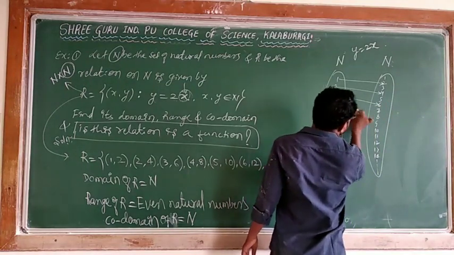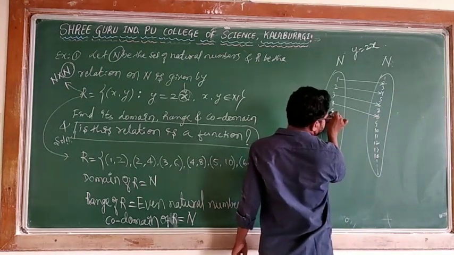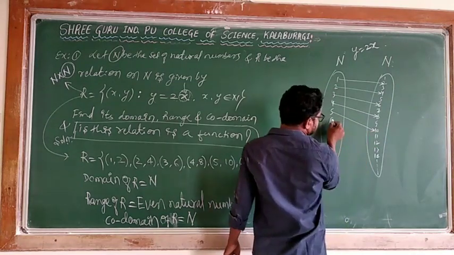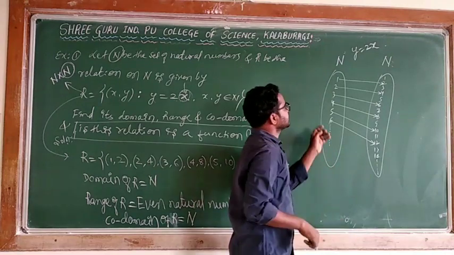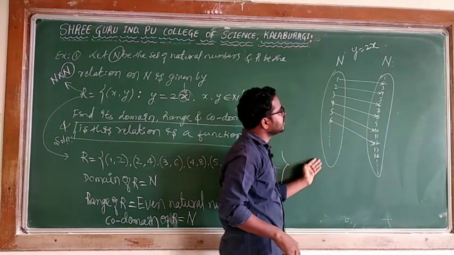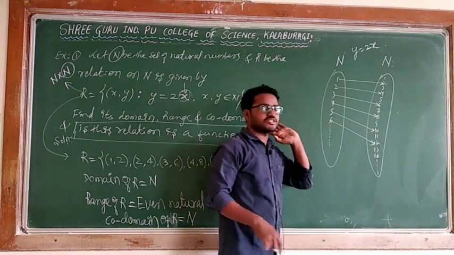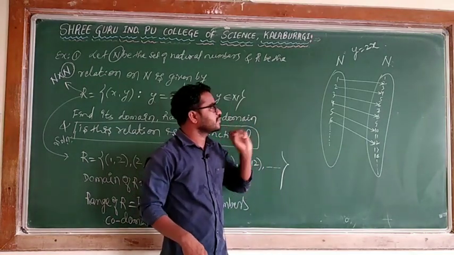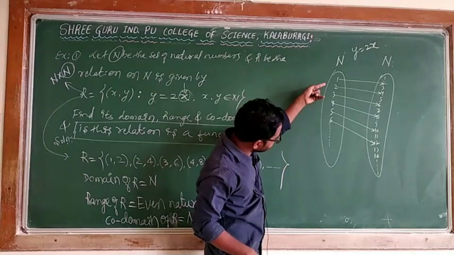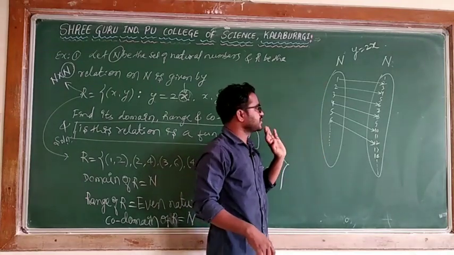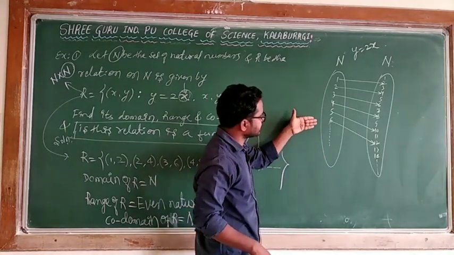X is 4, y is 8. X is 5, it's 10. X is 6, it's 12. X is 7, still I can. So can I say every element of the first set has an image? No problem. Every element of set A, or you can say every element of the first set, has an image, because I took 1, 2, 3, 4, 5, 6.